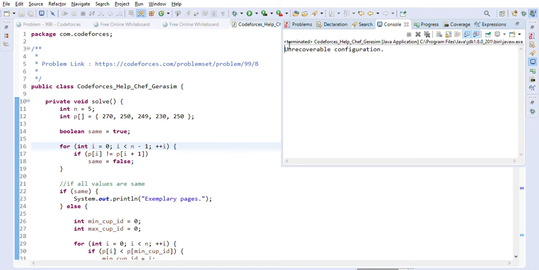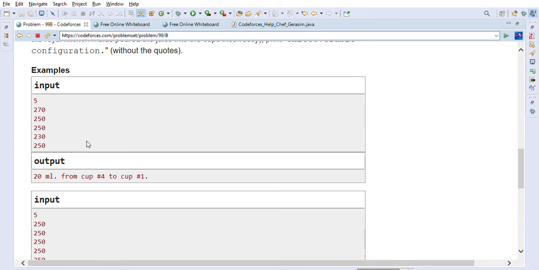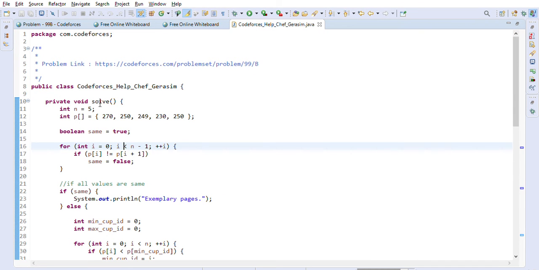So we are getting unrecoverable configuration, which we are expecting here, because we cannot make one pouring to achieve this configuration of this volume, right? So this is the way we can solve the Codeforces problem, help chip Gerasim to solve this problem.